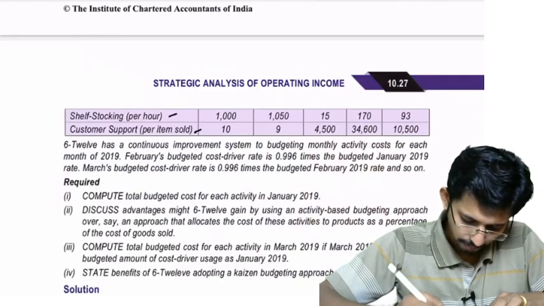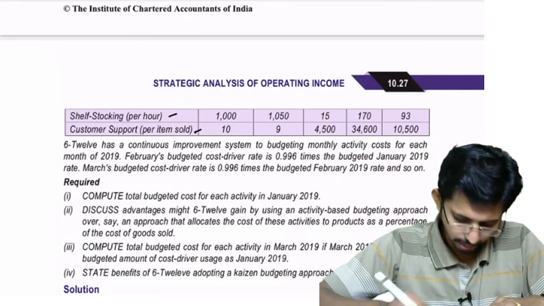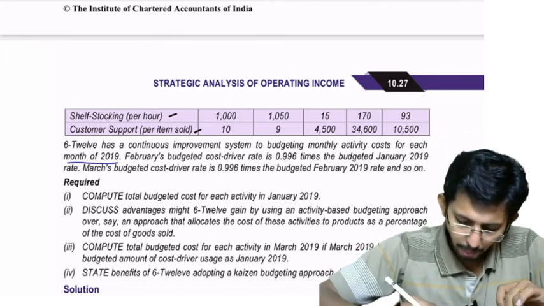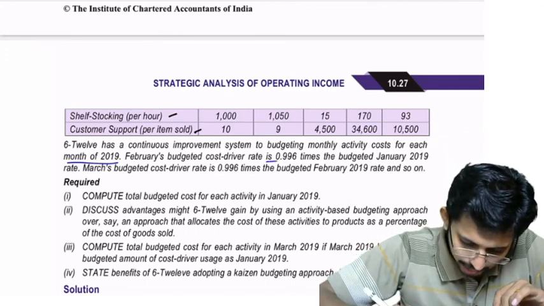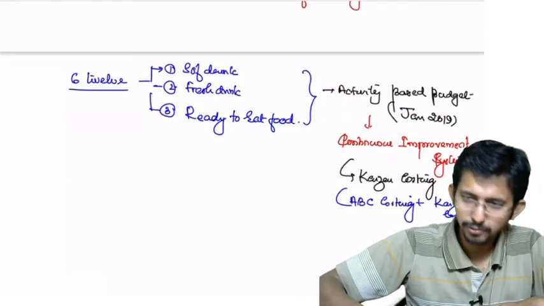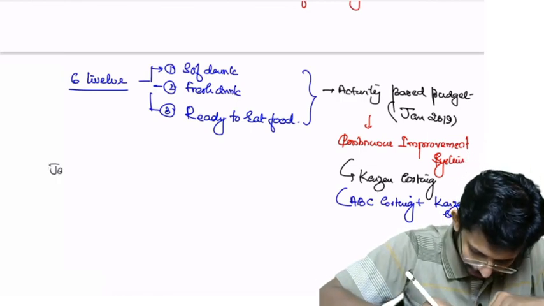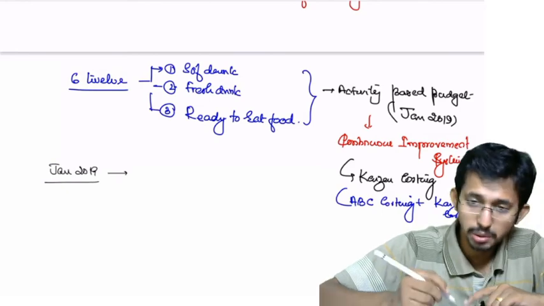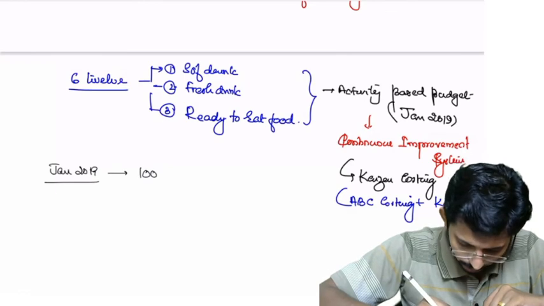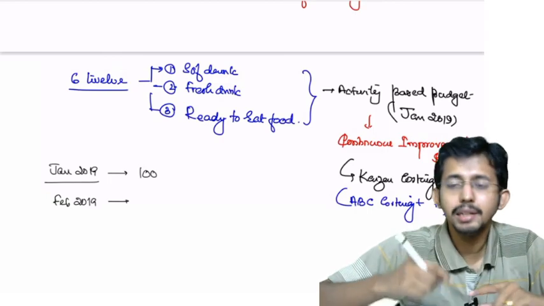Now 612 has a continuous improvement system of budgeting for monthly activity cost for each month of 2019. February's budgeted cost driver rate is 0.996 times the budgeted Jan 2019 rate. Okay, what does it mean? If you have a cost driver rate for January 2019, say the cost driver rate for a particular activity is 100. Then for Feb 2019, the rate will be continuous improvement, no?